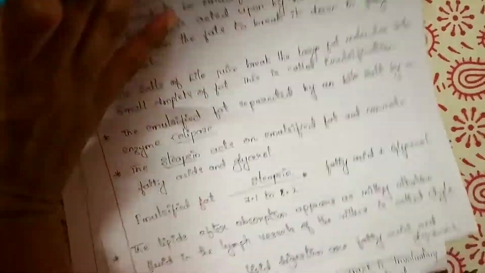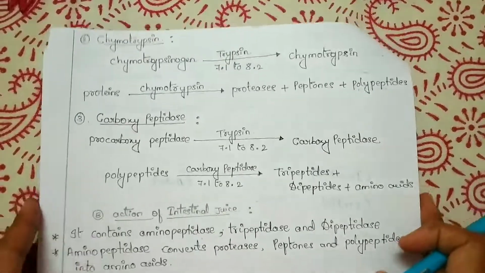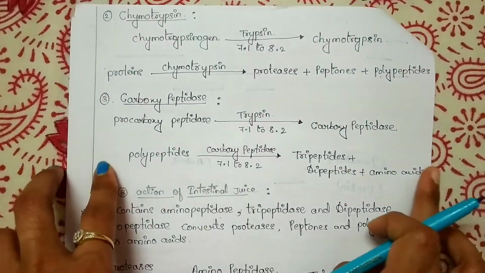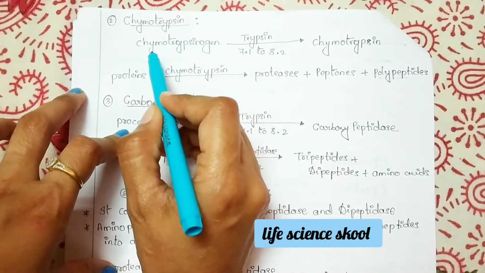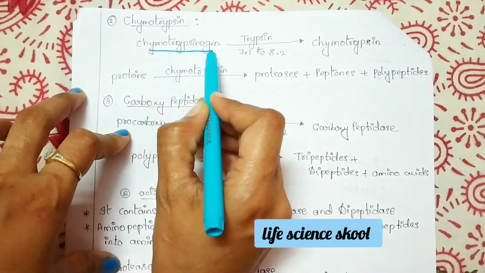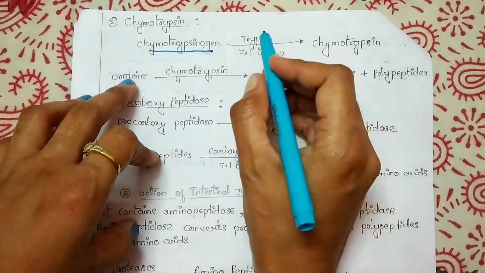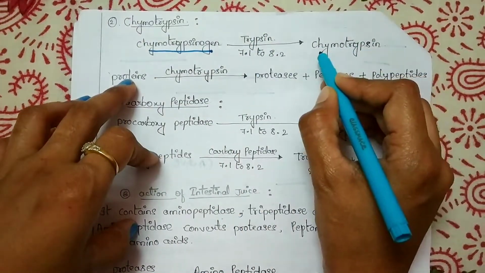Now we will move on to chymotrypsin. I guess this is visible. Chymotrypsin is present in the inactive form, that is chymotrypsinogen. It is activated by trypsin into chymotrypsin.